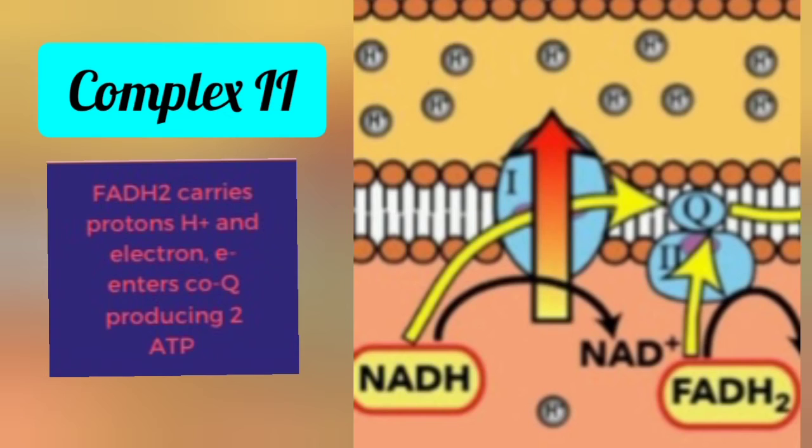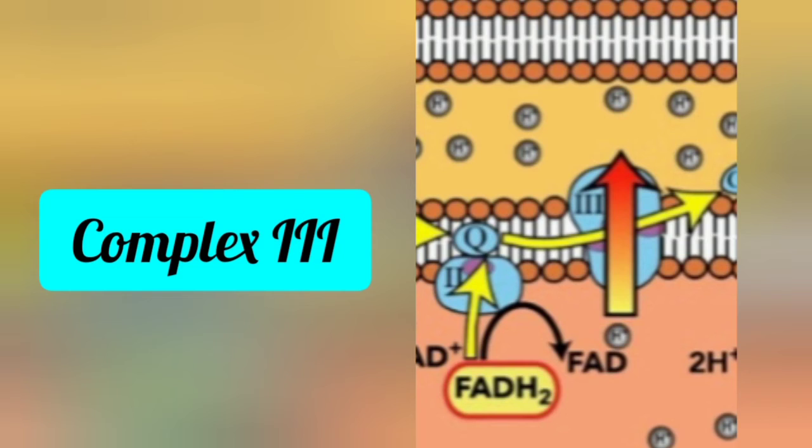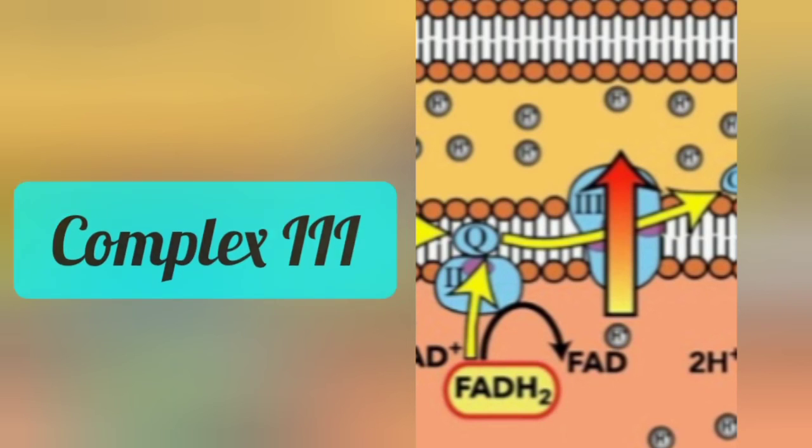Meanwhile, FADH2 will approach complex 2, and FADH2 undergoes oxidation to form FAD. FADH2 loses an electron to complex 2. But complex 2 cannot be supercharged and cannot pump protons, so the electron from complex 2 will be transferred to CoQ together with the complex 1 electron. Electron from CoQ will be transferred to complex 3. The mixing of electrons from complex 1 and complex 2 supercharges complex 3, creating a higher energy potential to pump more protons to the intermembrane space.